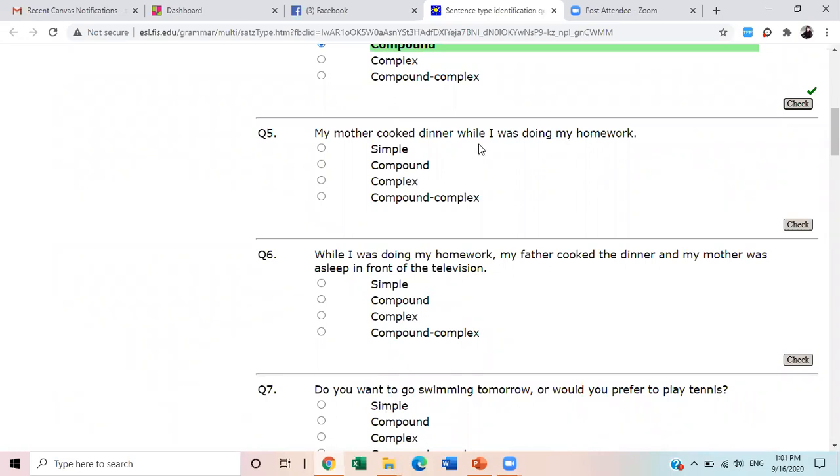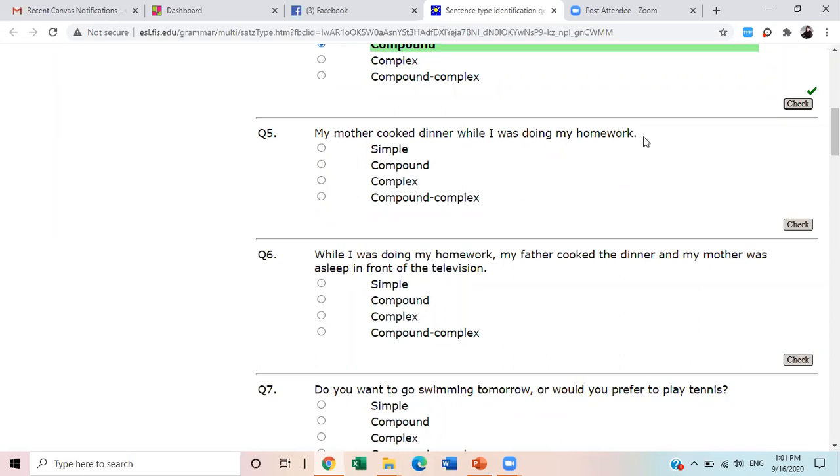But what about this? While I was doing my homework, is it dependent or independent? It is dependent, not independent. Everybody, please pay attention.